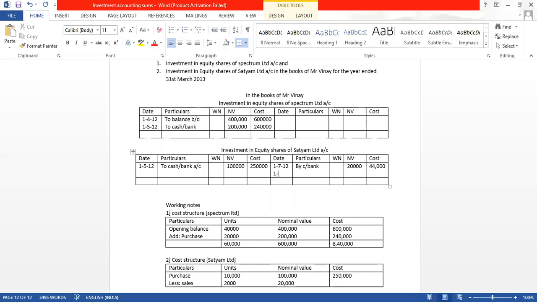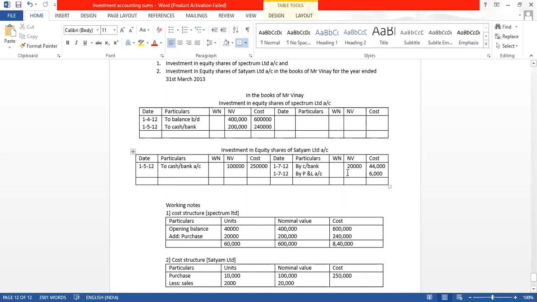Same amount, same day, July, by profit and loss account. Directly we will write in the cost column 6,000. From here it will go to the P&L account debit side, where expenses and losses are shown.